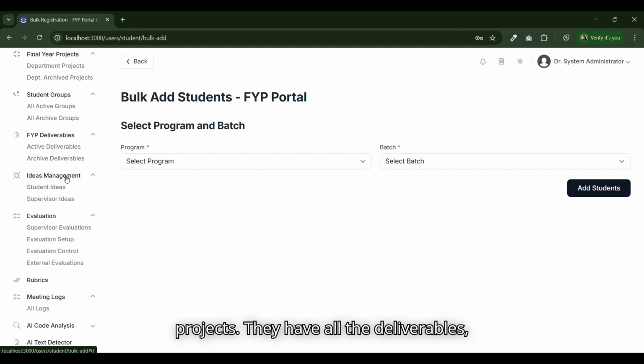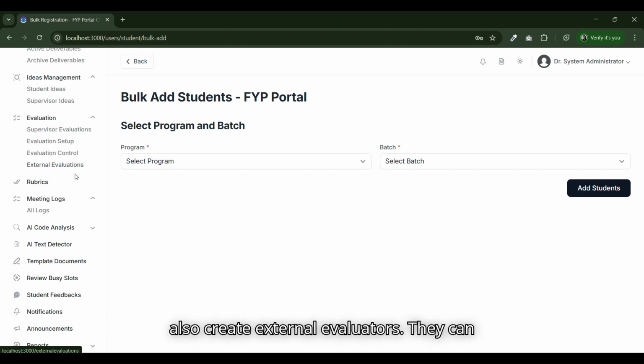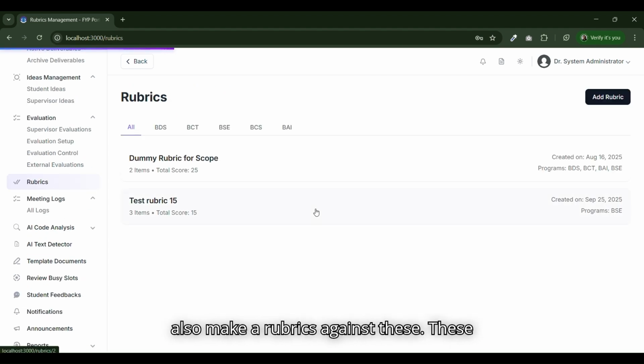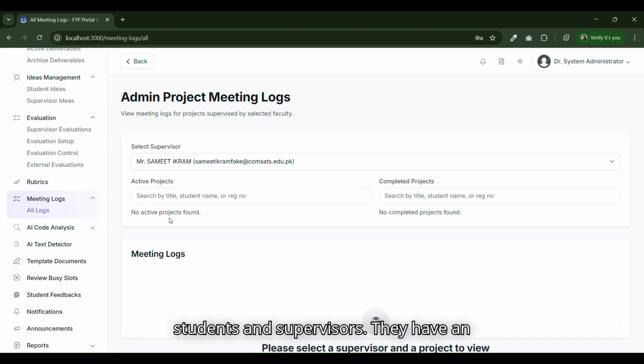They have all the deliverables, students' submissions or supervisor-submitted ideas. They can view and modify the existing evaluations done by the committee members. They can also change the supervisor evaluation marks. They can create external evaluators, and they can make rubrics, which the committee member uses to assign marks during evaluation. The admin can also view all the meeting logs that happened between students and supervisors.